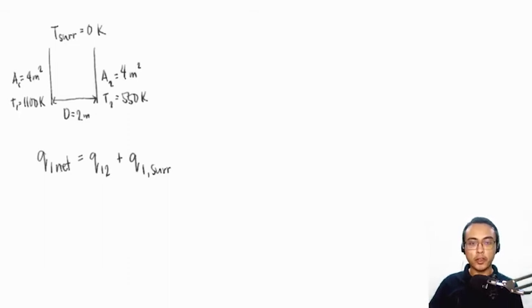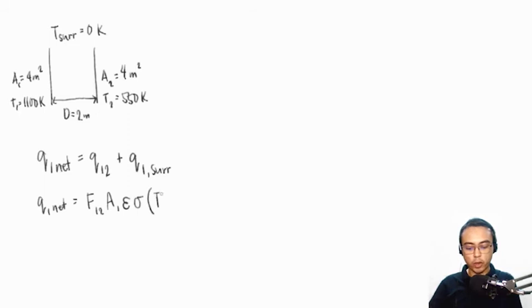Okay? If we further expand our expression for Q1 net, we will have Q1 net is equal to Q12, which is simply F12, or the view factor from plate 1 to plate number 2, multiplied by the area of the first plate times the emissivity times the Stefan-Boltzmann constant multiplied by T1 raised to the fourth minus T2 raised to the fourth power. This is for Q12.